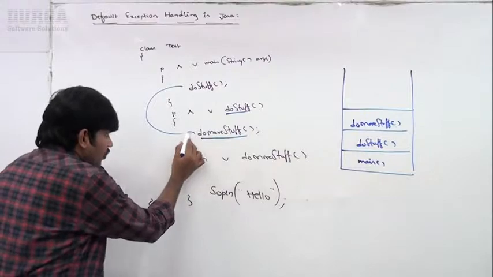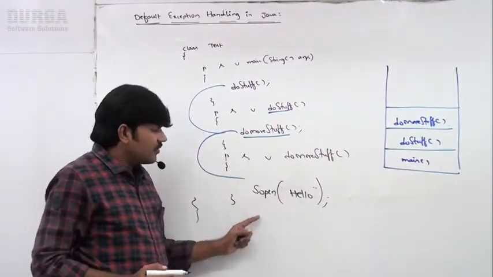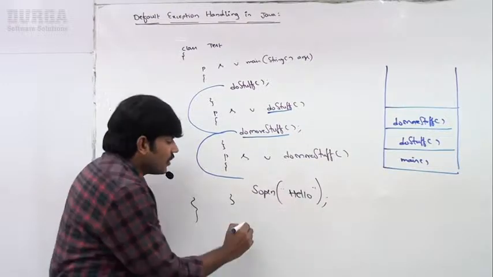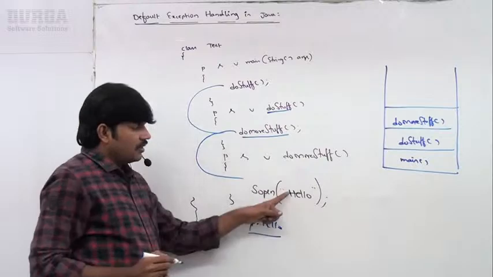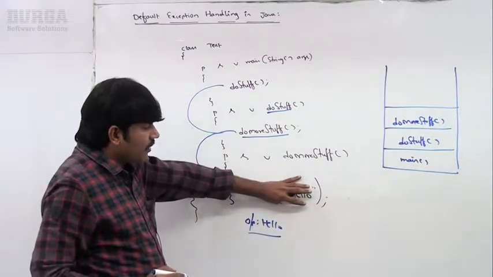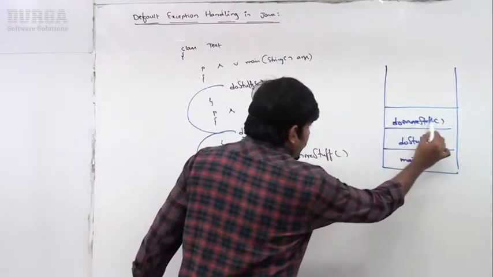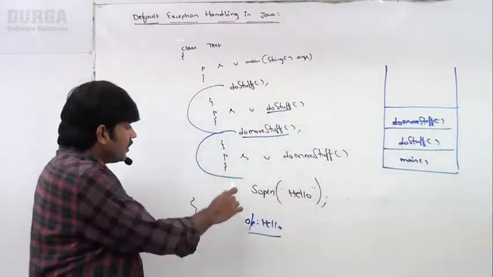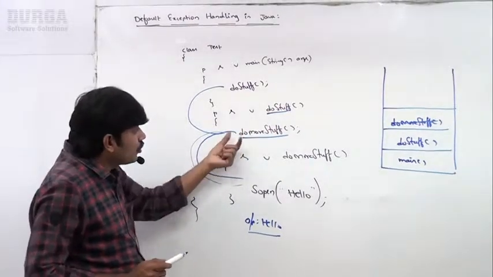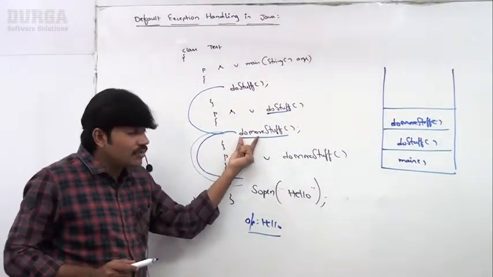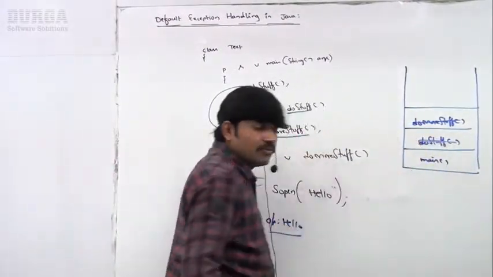Okay. Now the control came to doMoreStuff. Inside doMoreStuff, SOP of hello. That's why the output we are going to get is hello, sir. Once hello is printed, doMoreStuff is completed. That's why doMoreStuff will be removed, and now the control goes back to doStuff. Inside doStuff, no other extra things I have to do. doStuff is also completed. Now remove doStuff also.